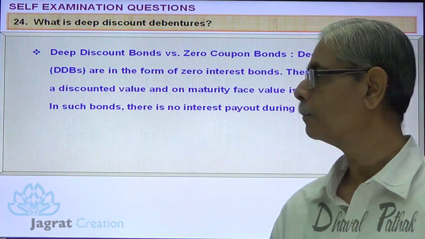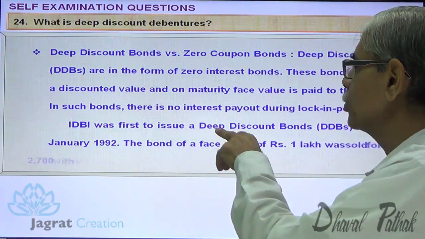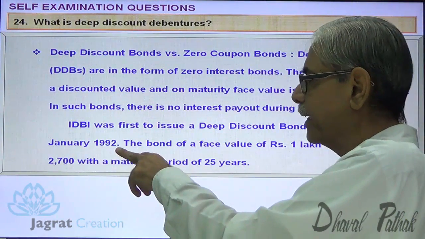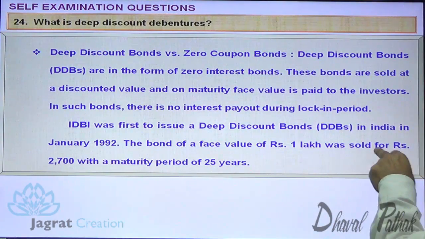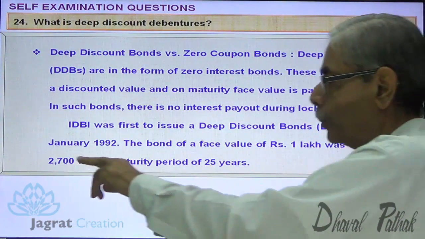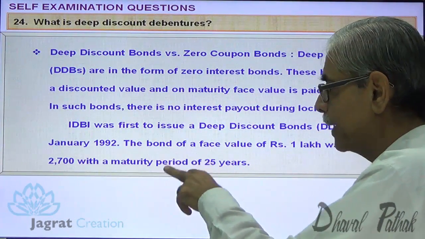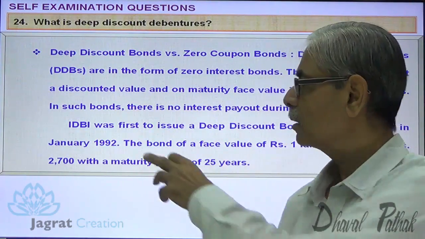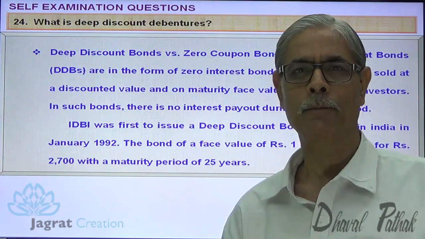That's an important point. For example, IDBI issued deep discount bonds in India in January 1992. The bond of a face value of 1 lakh was sold for 2,700 rupees with a maturity period of 25 years. So IDBI says pay me 2,700 rupees right now.